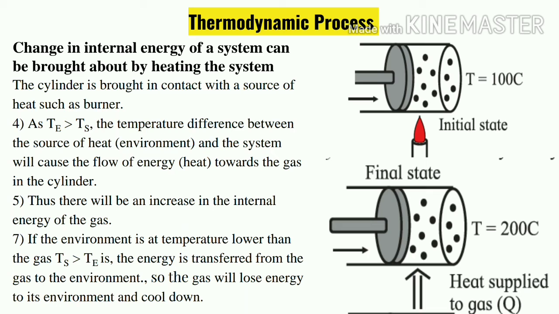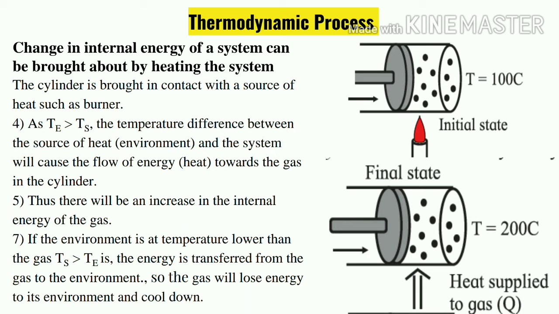You can see the final state which is below. Previous temperature was 100 degrees Celsius. After heating it, temperature has increased to 200 degrees Celsius. So now the temperature of the system is greater than the temperature of the environment. Previously it was the opposite: temperature of the environment was greater than the temperature of the system, because heating was not there. After heating, it has gone the other way, so the energy is transferred from the gas to the environment.